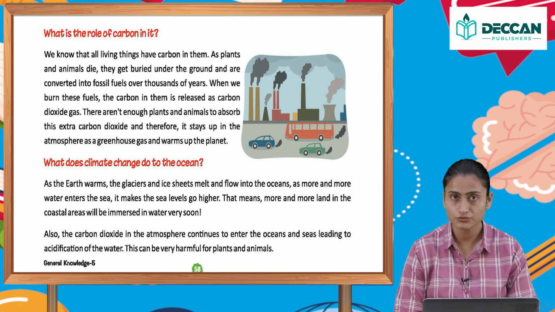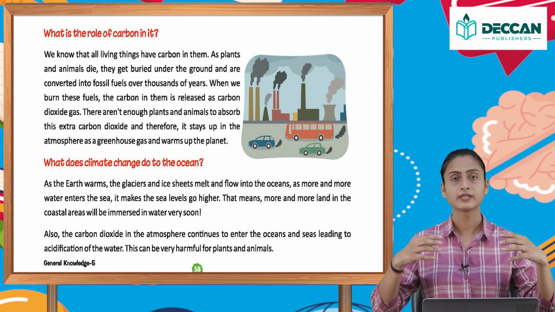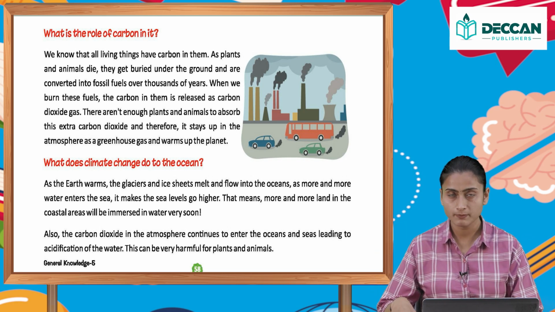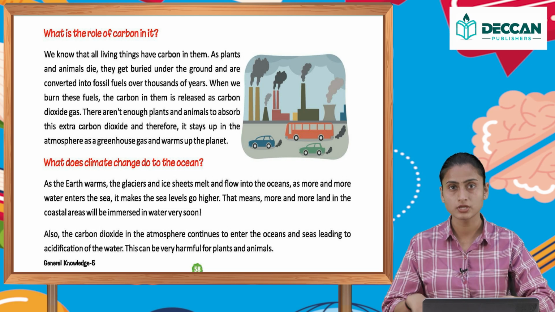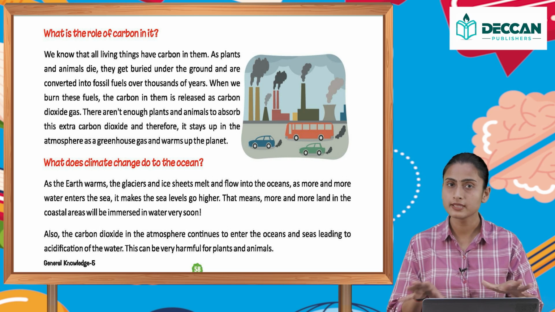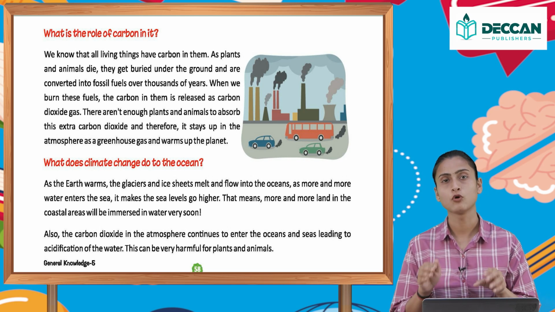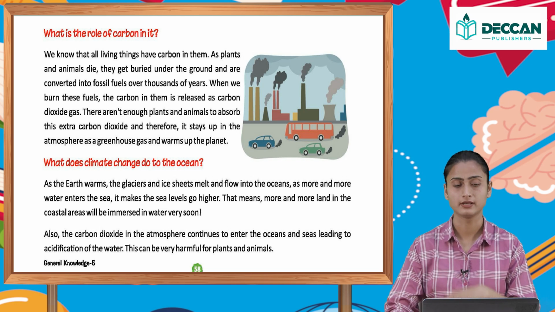So what is the impact on the oceans of this global warming? As global warming increases, temperature will increase, the ice glaciers will melt, and large areas will come under the oceans. There are a lot of cities and villages that are underwater at present. Similarly, all the areas will go underwater if global warming continues to rise at the same rate at which it is rising right now.